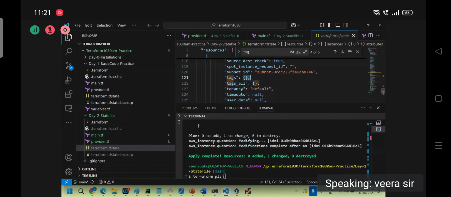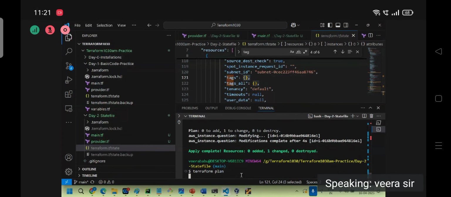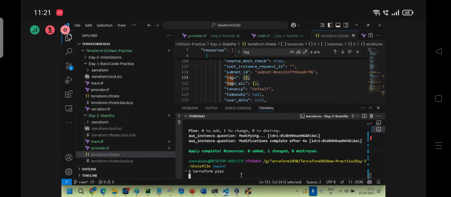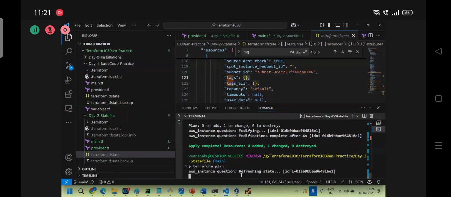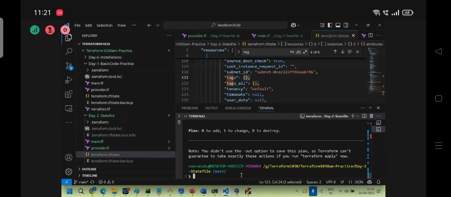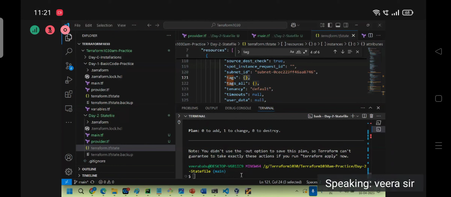Normal situation now. If I run Terraform plan, will it want to change? Refreshing state means desired state to current state refreshing. Want to change or not? The change is what? Desired state, it will create one more instance. Tags won't create any instance, guys. Please understand. When an instance will be created depends on the change. Yesterday I already discussed availability zone.